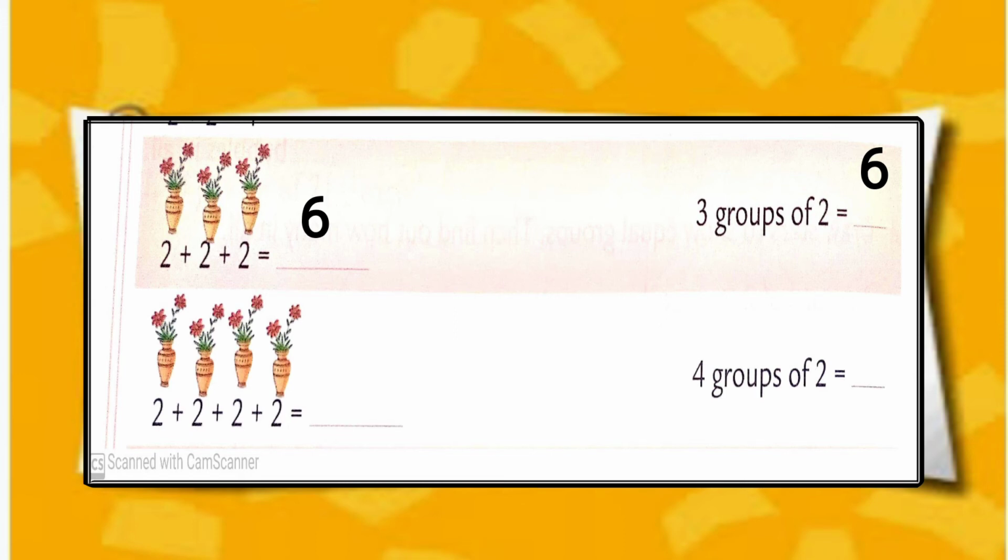Because we have 4 flower pots here. 2 plus 2 plus 2 plus 2. By making 4 times repeated addition, we get 8. 4 groups of 2 is equal to 8, as 4 2s are 8.